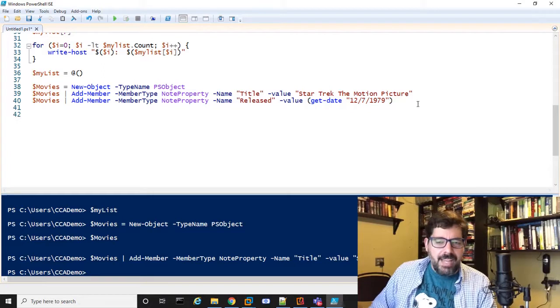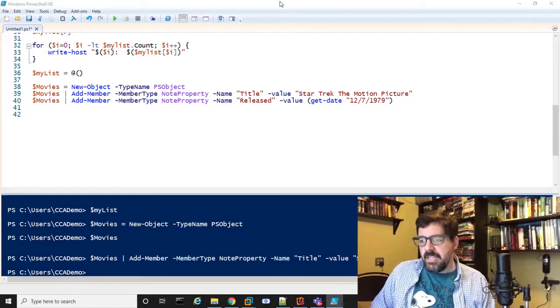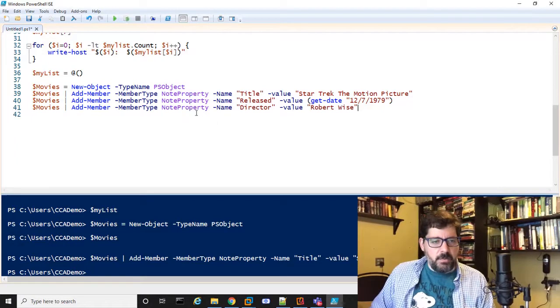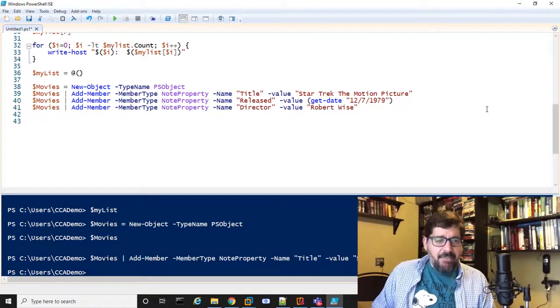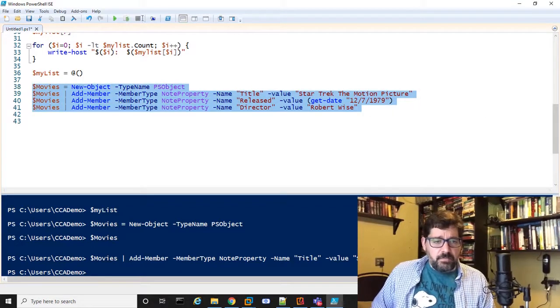So you can see how objects become really important here. And I know it can get a little bit confusing. And we'll do one more here. We're going to get the name of the director of the movie, and we'll make a property for that as well. I happen to have it already in my other screen. So now that I have all that stuff, I'm going to execute this.